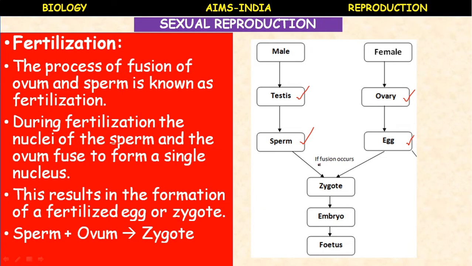If fertilization occurs, the male nucleus and the female nucleus combine to form a zygotic nucleus. This zygote develops into embryo and fetus, which we will see later. Now we have completed up to zygote. What is a zygote? It is the product of fertilization. What is fertilization? The process of fusion of ovum and sperm is known as fertilization. Let us proceed.